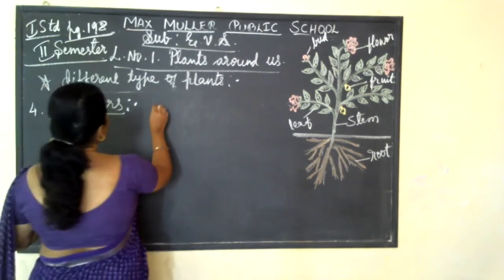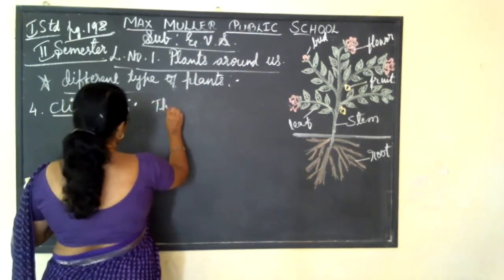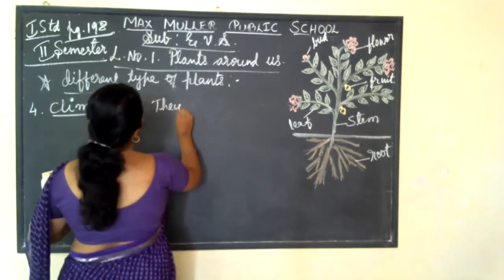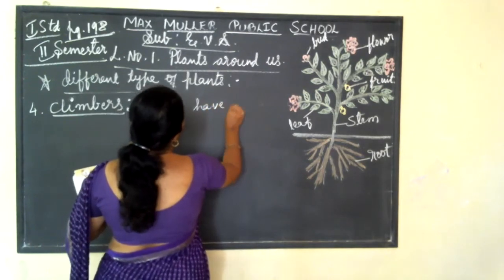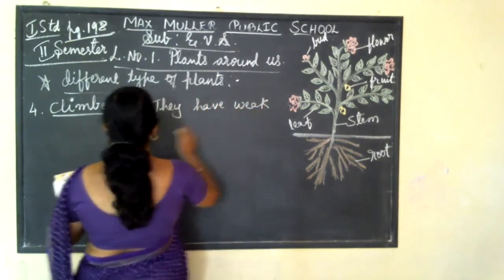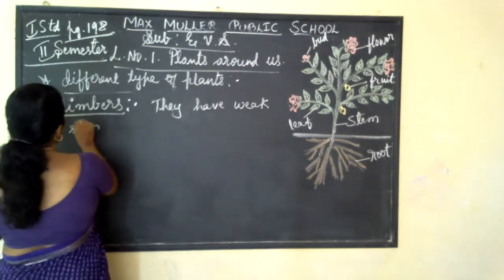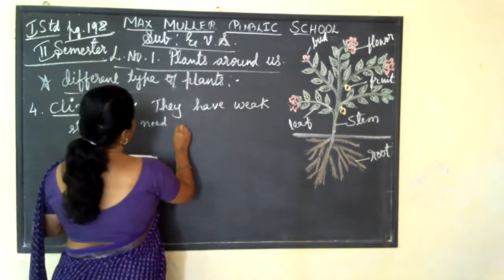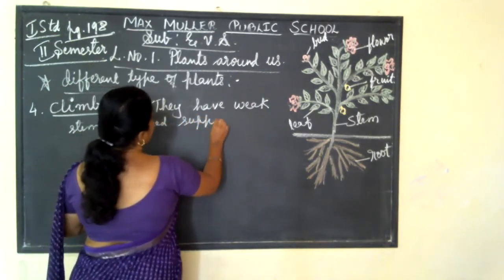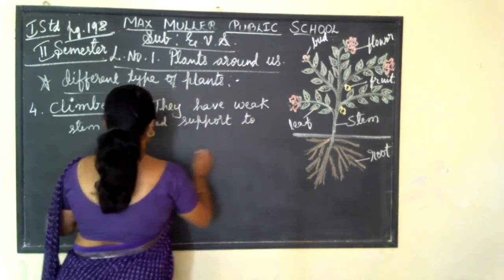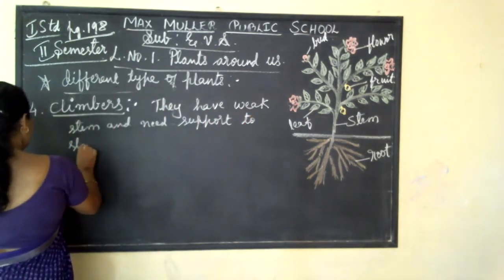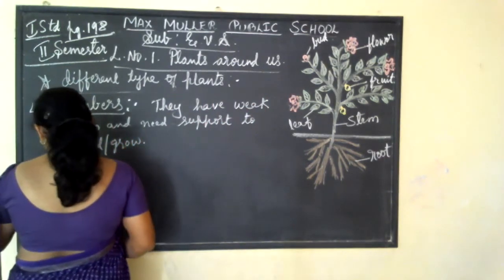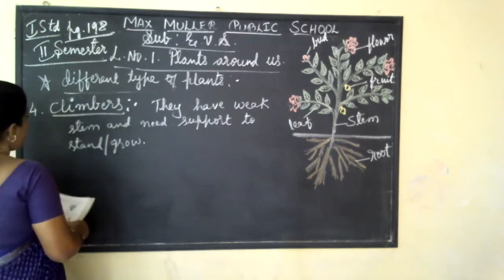So the plants that have weak stems and need support to stand and to grow are called climbers.